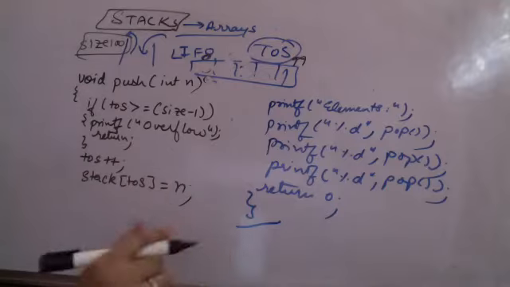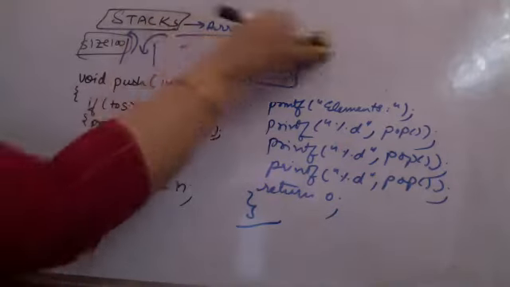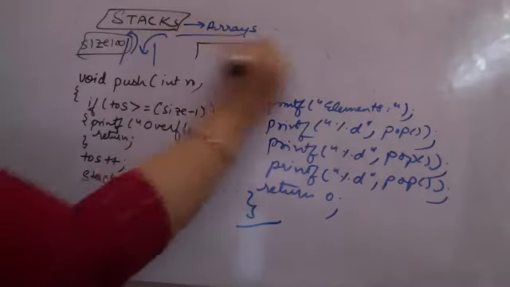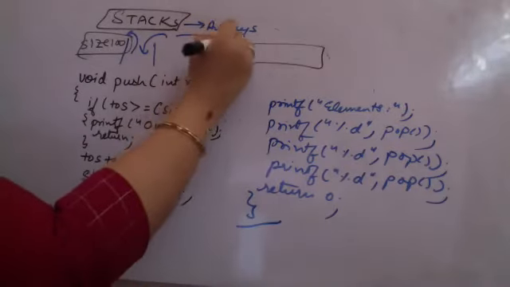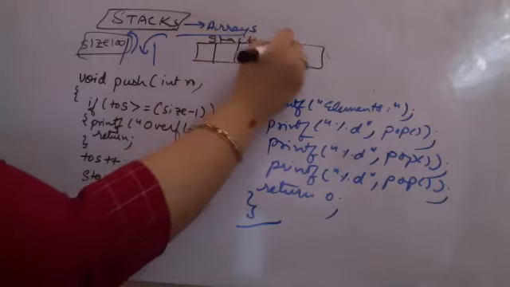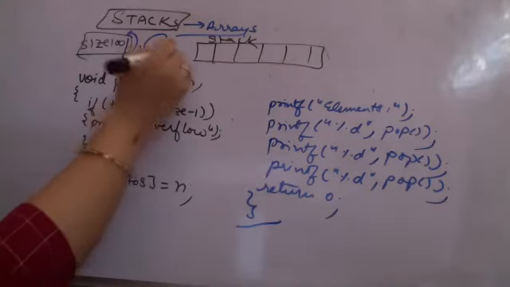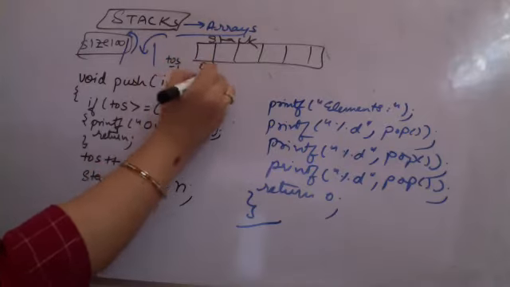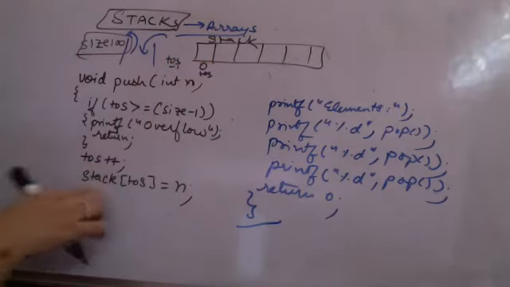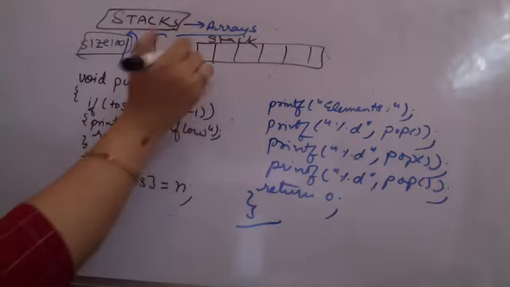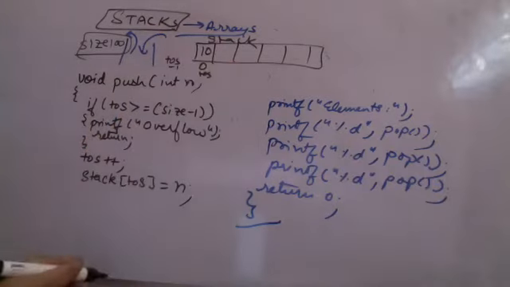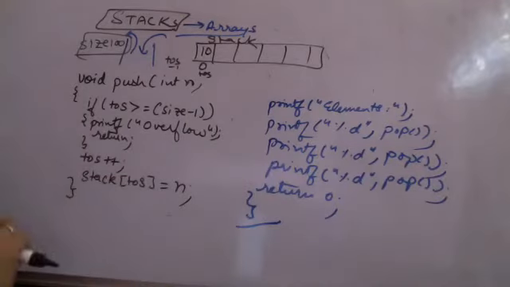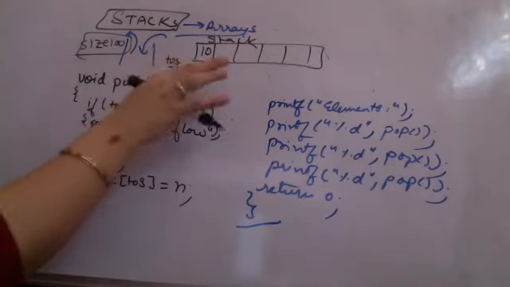10 was there. Supposedly initially I was calling 10 to be inserted here. So what was happening initially? This is my stack, initially empty. So I call push 10, top of stack which was earlier -1 now comes to 0 because I have top of stack plus plus, and stack top of stack, that means stack of 0 becomes n, which is 10. That's it, push done. Next time I again call push 20, what will happen?